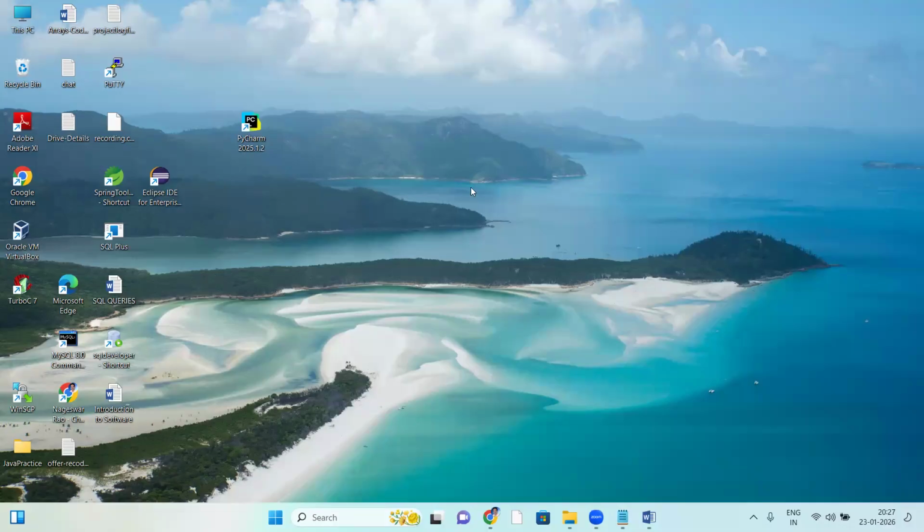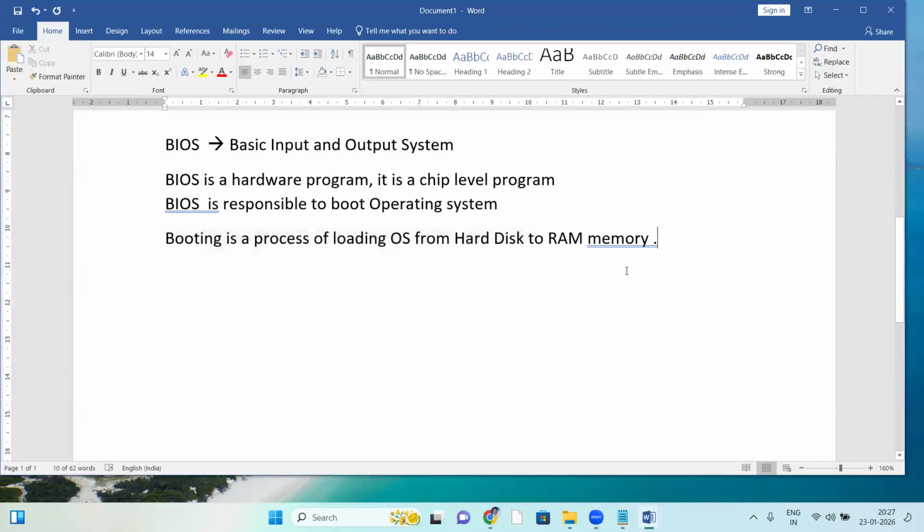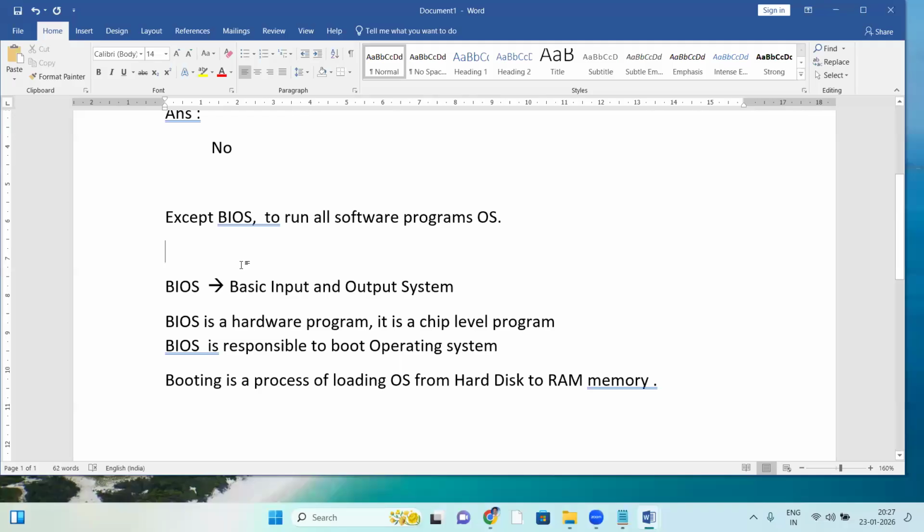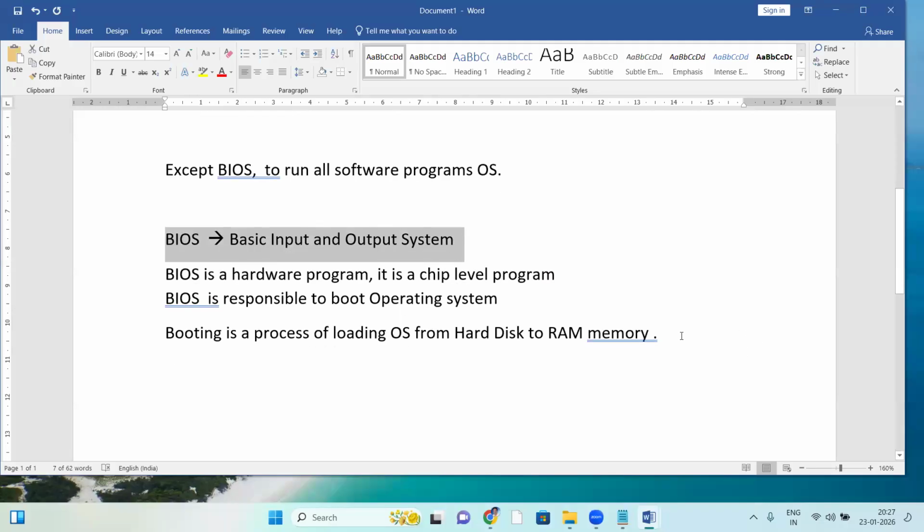Now this OS is responsible to process everything. Every request is processed by the OS only. This Windows OS runs inside RAM memory. This OS is responsible for all of it. Every request goes to the OS. That's it, right? Okay, fine. So BIOS stands for Basic Input Output System, and BIOS is responsible for booting the OS.